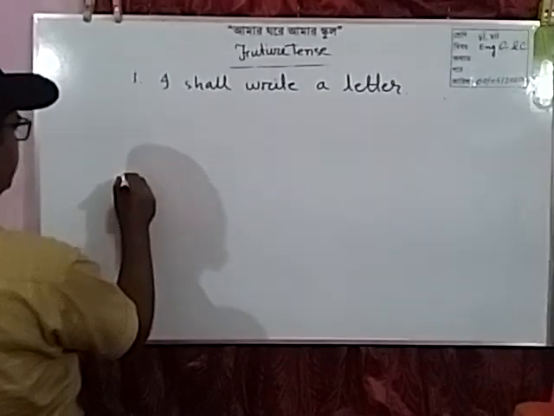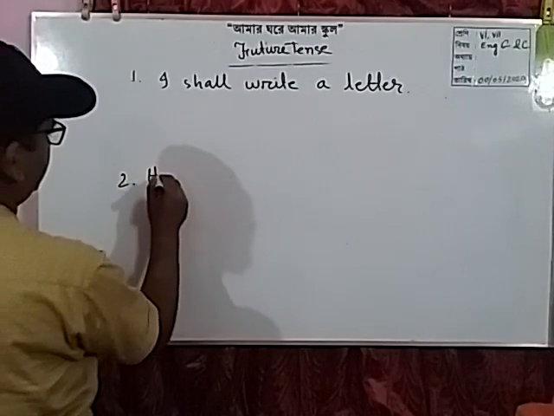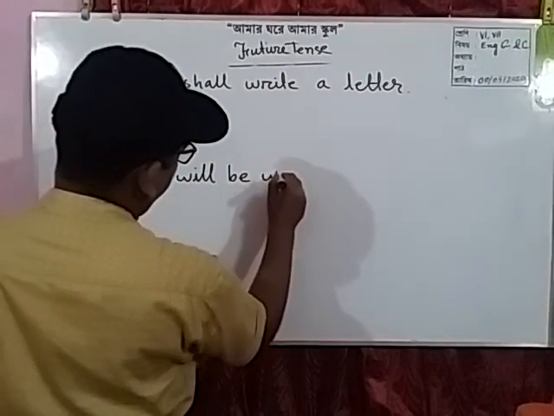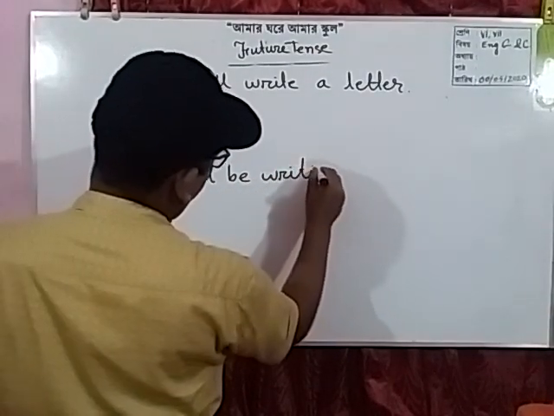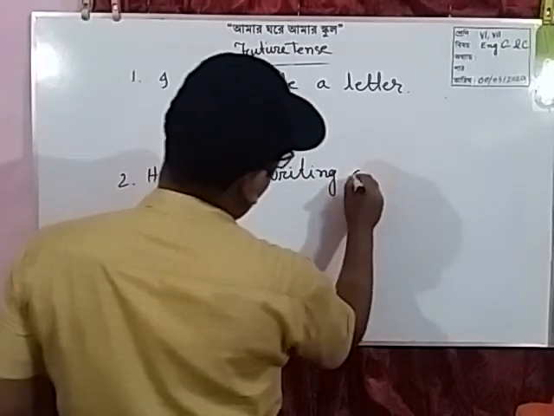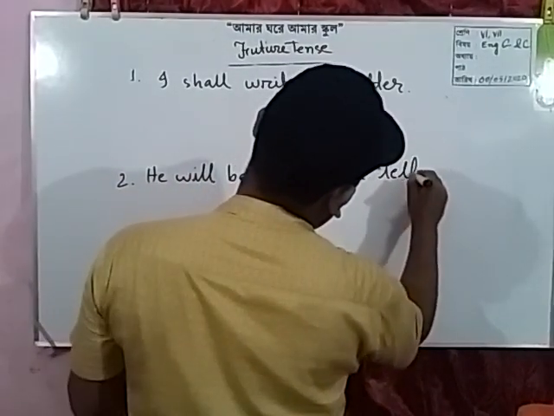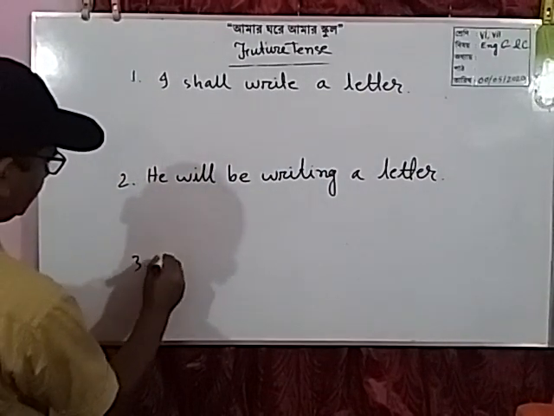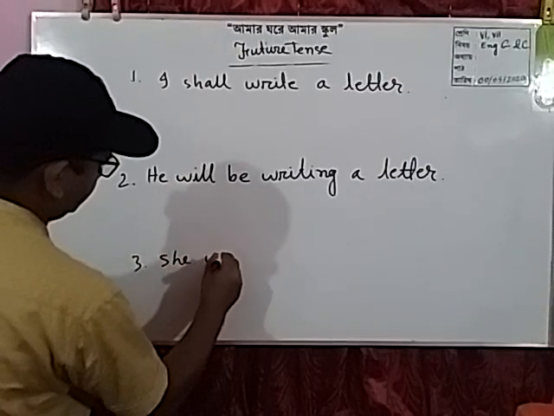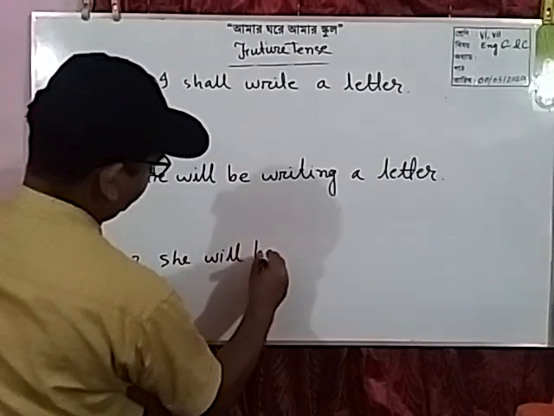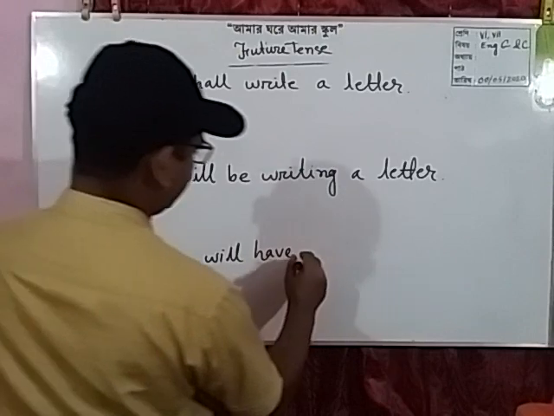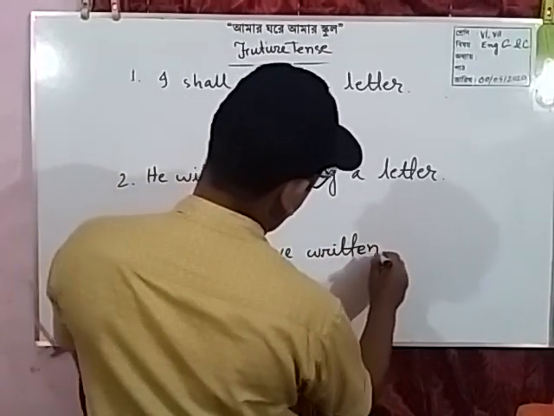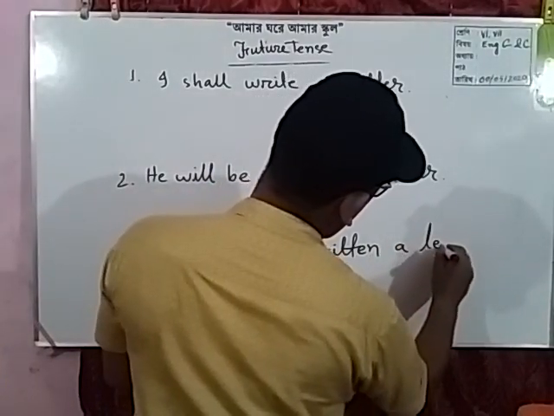Number 2, he will be writing a letter. Number 3, she will have written a letter.